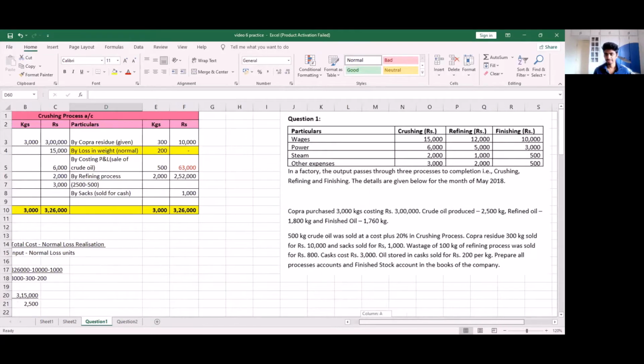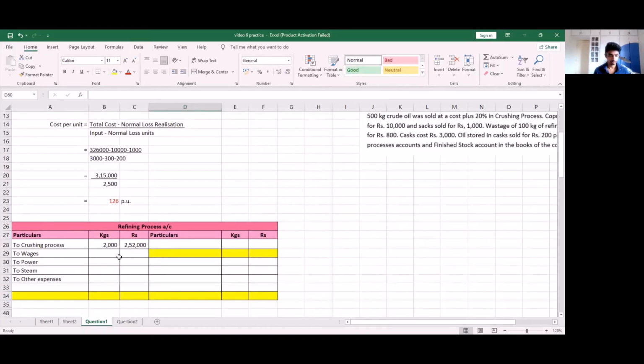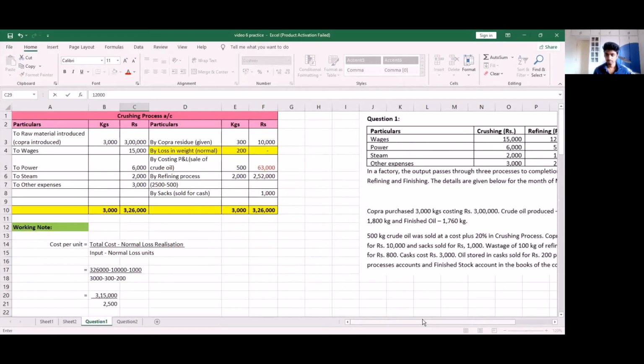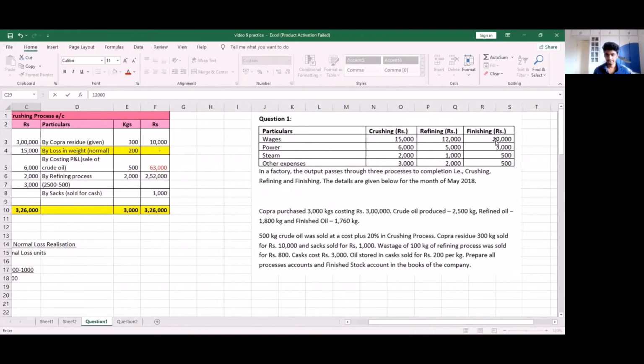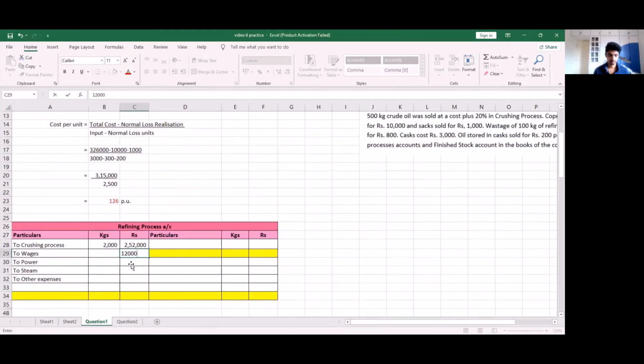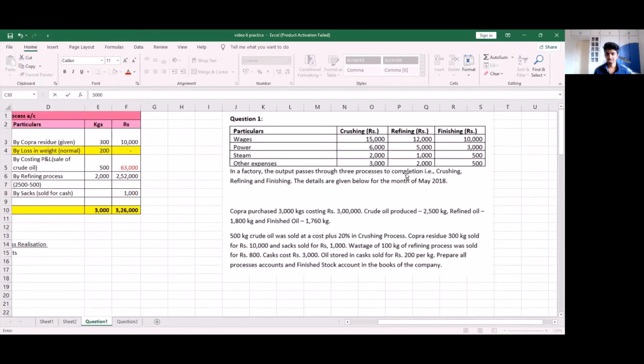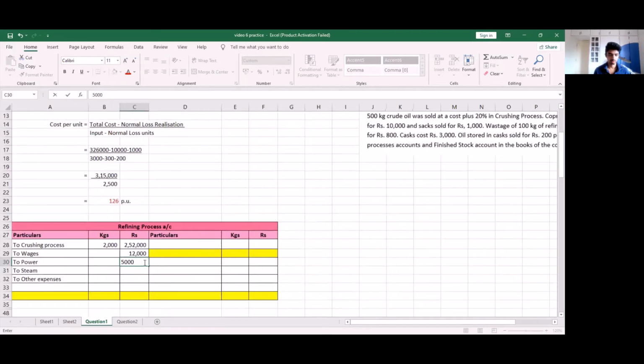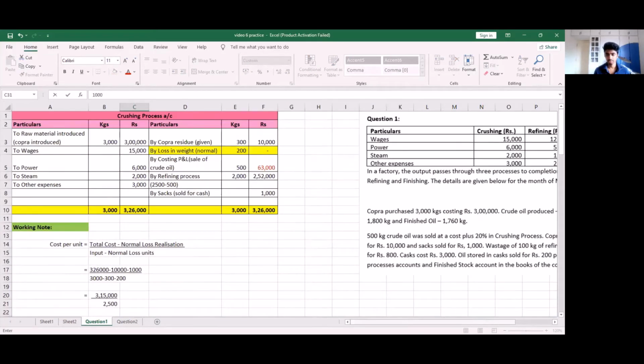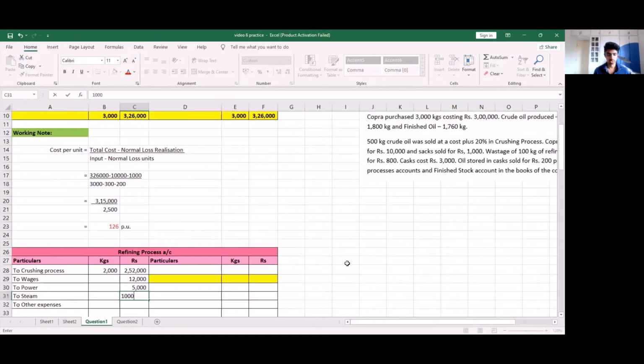So for wages, we have 12,000. For power, we have 5,000. For steam, our expense is 1,000 in the refining process. And our other expenses in the refining process is 2,000 rupees.